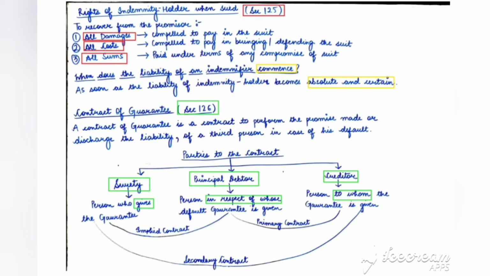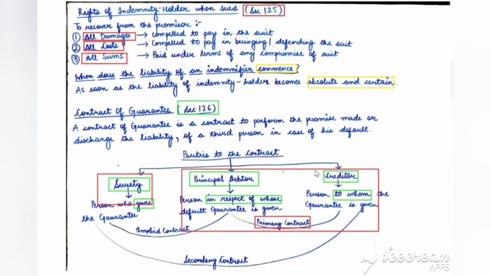Now, there is a relationship between these three parties. If the relationship is between the principal debtor and the creditor, then this relationship is known as primary contract. And if there is a relationship between the surety and the creditor, then this relationship is known as secondary contract.